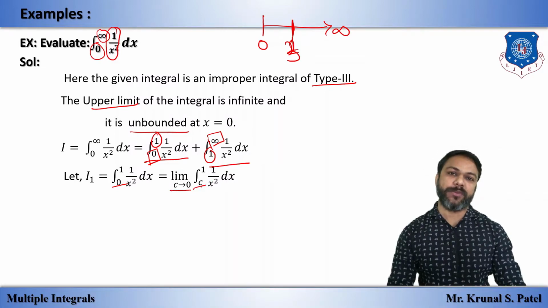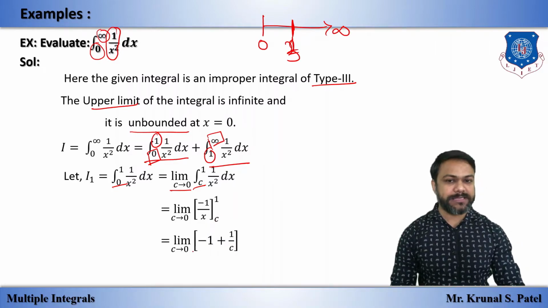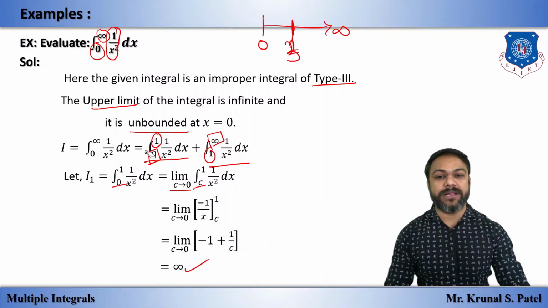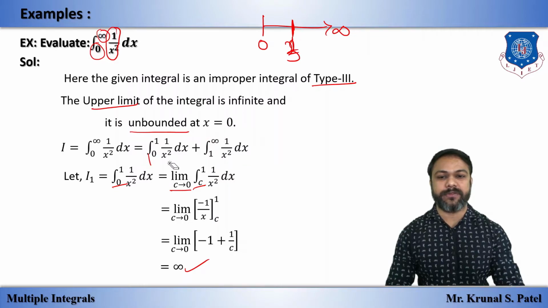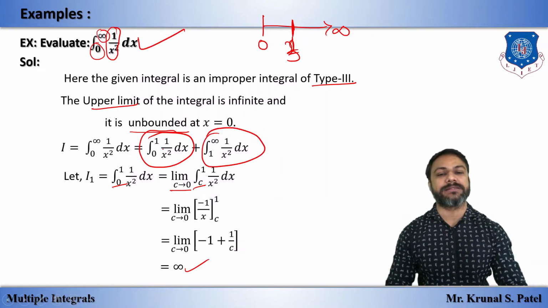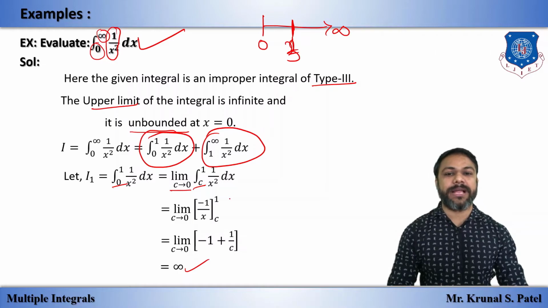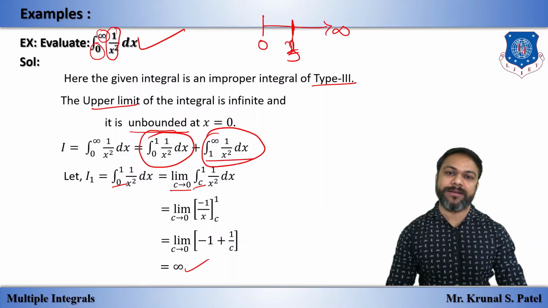We know the integration of 1 upon x square is minus 1 upon x, as we have seen in the previous lecture. So minus 1 upon x, upper limit minus lower limit. Now if we put 0, 1 upon 0 is infinite, and minus 1 plus infinite is infinite. So we have the answer infinite. As we have discussed, if either of these two limits is infinite, then the addition of these becomes infinite, and the given answer is infinite. Simple.